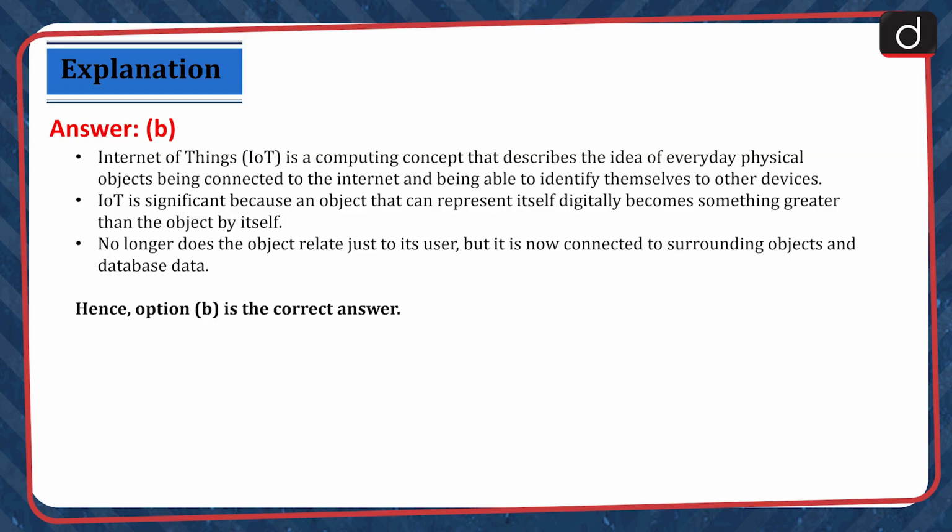The correct answer is option B. Internet of Things is a computing concept that describes the idea of everyday physical objects being connected to the internet and being able to identify themselves to other devices. IoT is significant because an object that can represent itself digitally becomes something greater than the object by itself. No longer does the object relate just to its user, but it is now connected to surrounding objects and database data. Hence, option B is the correct answer.